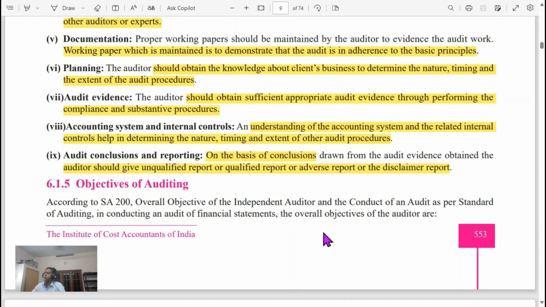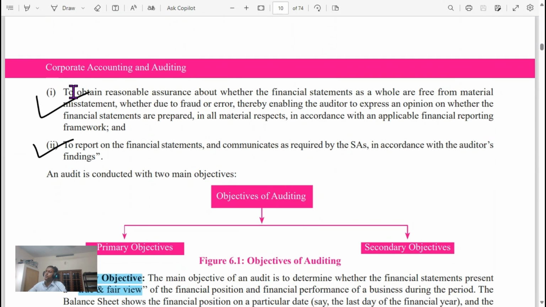Objectives of auditing: to obtain reasonable assurance about whether the financial statements as a whole are free from material misstatement, whether due to fraud or error, thereby enabling the auditor to express an opinion on whether the financial statements are prepared in all material aspects in accordance with the applicable financial reporting framework, and to report on the financial statements and communicate as required by the Standards on Auditing in accordance with the auditor's findings.